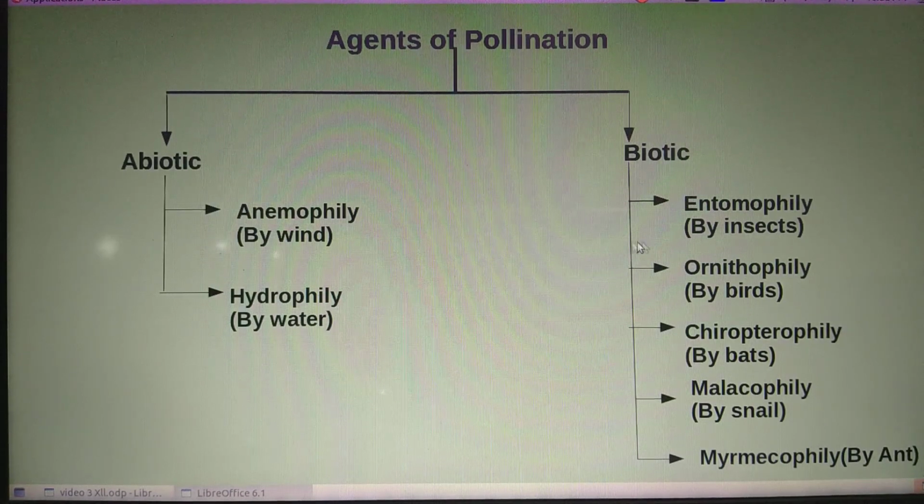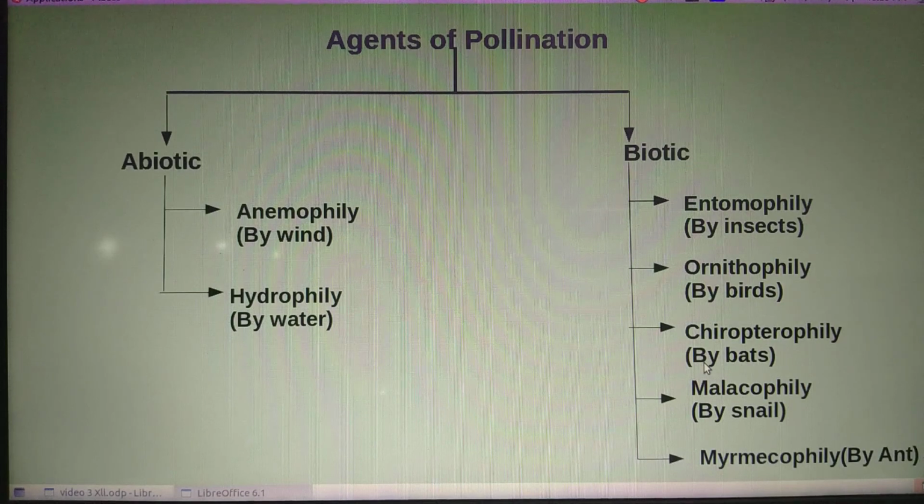If pollination is achieved with the help of insects, we call it entomophily. If pollination occurs by birds, it is called ornithophily.